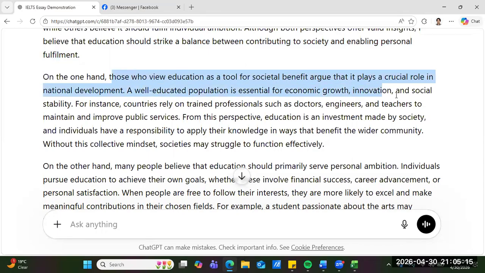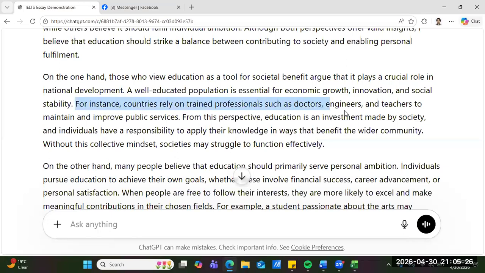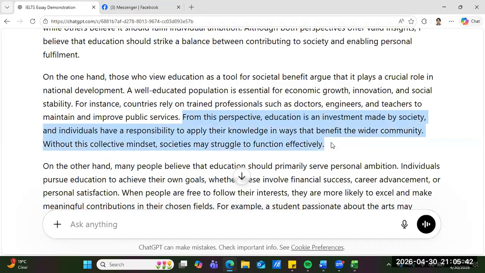For instance, countries rely on trained professionals such as doctors, engineers, and teachers to maintain and improve public services. From this perspective, education is an investment made by society, and individuals have a responsibility to apply their knowledge in ways that benefit the wider community. Without this collective mindset, societies may struggle to function effectively.